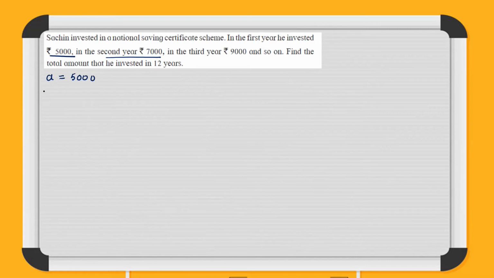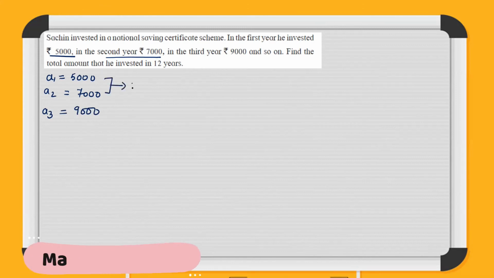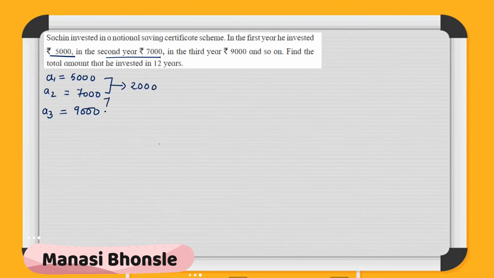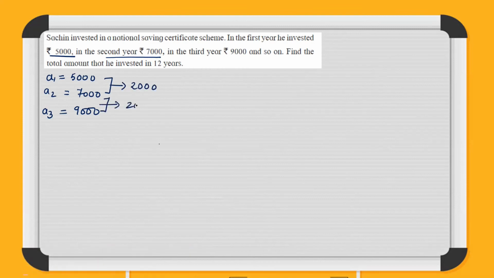That means second term, A2 or T2, is 7,000. Third is 9,000. So you can see the difference D is 2,000.